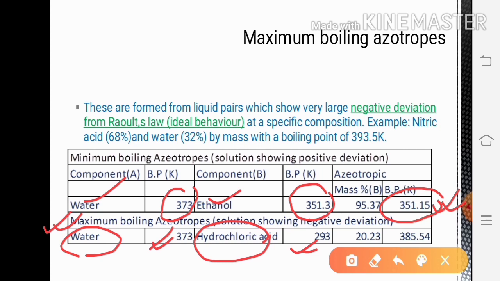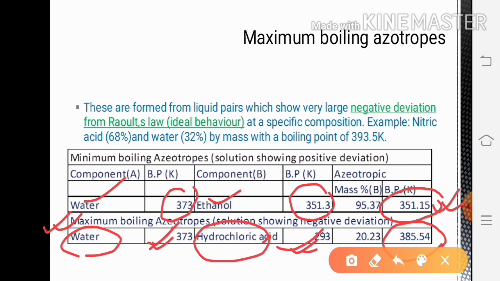It shows a boiling point of 385.54. You see here that the pure boiling point of water is 373, the pure boiling point of hydrochloric acid is 293, but the mixture shows a boiling point of 385.54, which is more than both water and hydrochloric acid. So that's why it is the maximum boiling point.